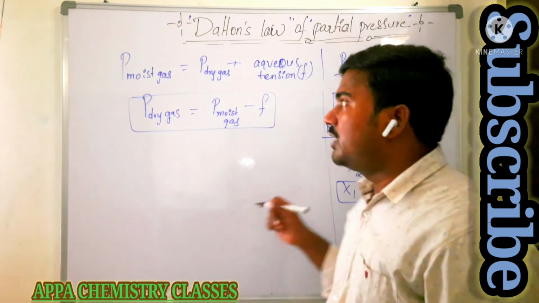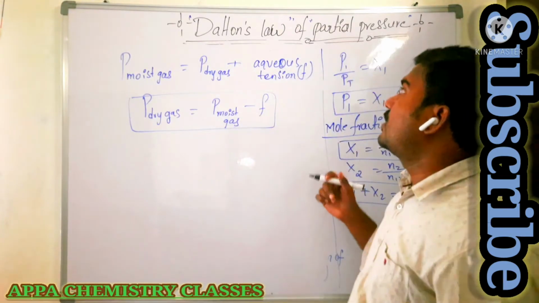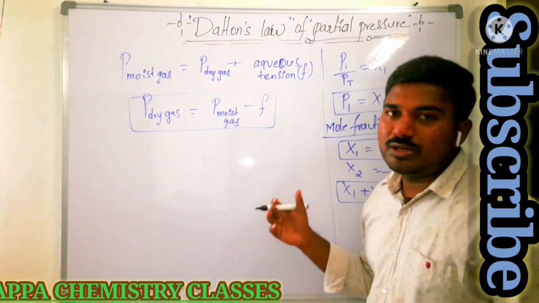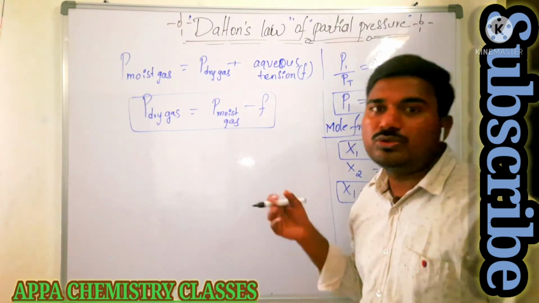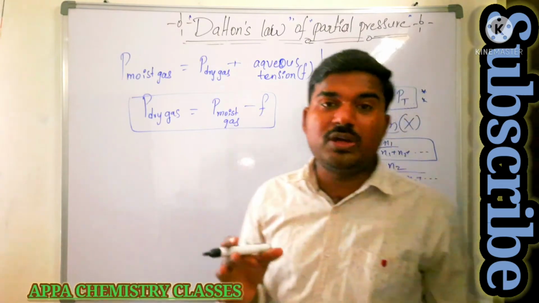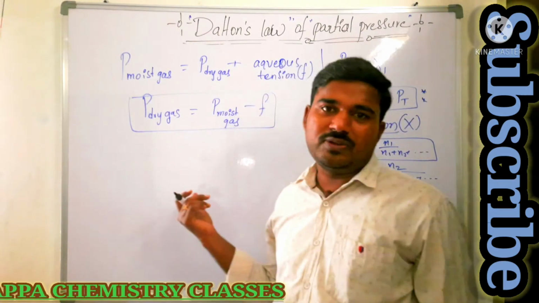That is what Dalton's law of partial pressure is. Once again I am going to define Dalton's law of partial pressure. At constant temperature, the sum of the partial pressures must be equal to the total pressure. Dalton's law is applicable only for non-reacting gases. Let's get into the problems of Dalton's law.